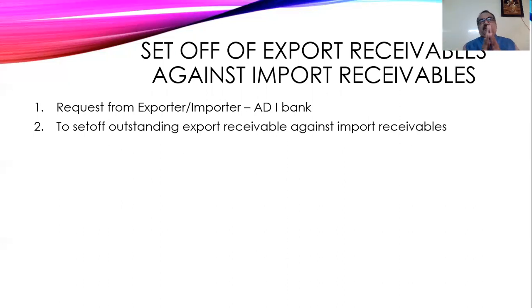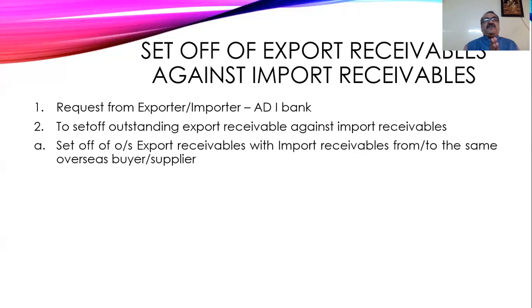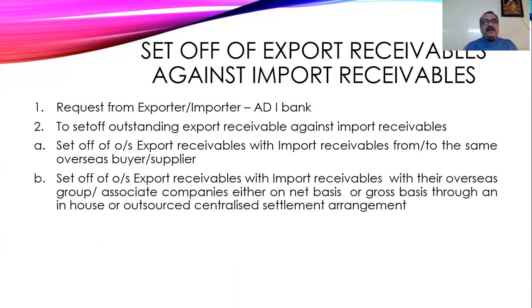This adjustment is possible. Then the set off of export receivables with import payables is to the same overseas buyer and supplier. So I have to receive from A person this amount, and I have to pay A person this amount. So we can set off. That means export receivable and import payable set off is allowed only if the buyer and seller are the same person, that is, the overseas buyer and supplier.